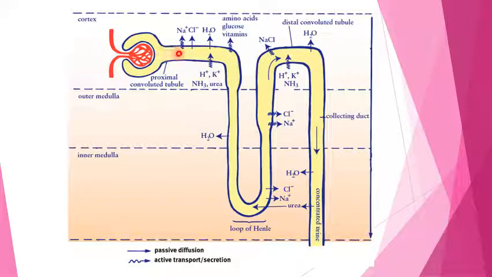But when this filtrate passes into this tubule, then glucose and amino acid get reabsorbed into the blood capillaries, and as it passes, the water gets reabsorbed and the salts get reabsorbed.